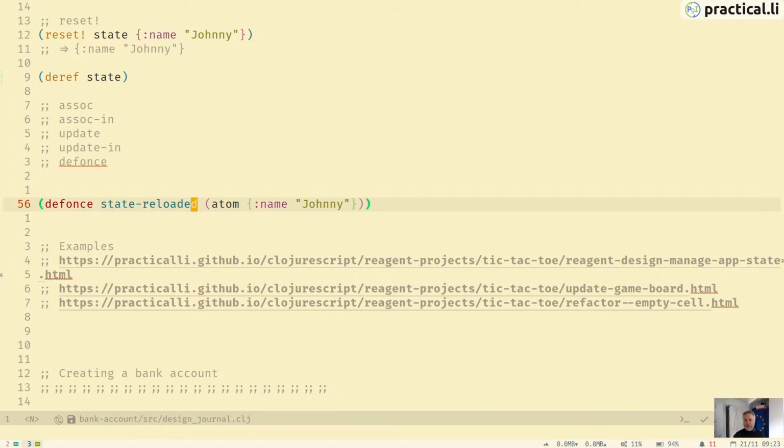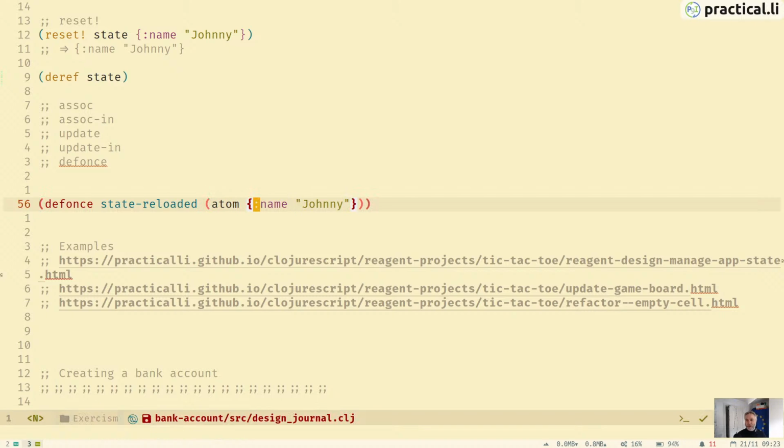So if we want to reload our code because we've made some changes, but we want to keep our state, then if we use defonce, it's not going to redefine the state halfway through while we're running our code. If we make a change and reload the new code in, we'll still keep our original state because this atom won't be reset to this value.